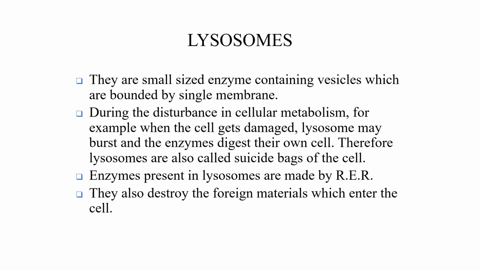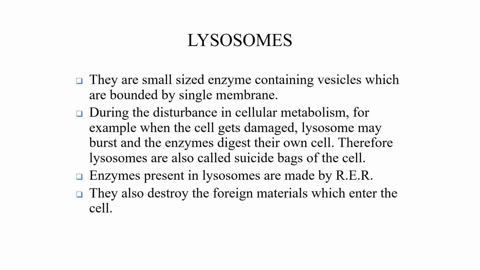Lysosomes are formed mostly from Golgi bodies. It is otherwise known as suicidal bag. Why? Because they themselves secrete the enzymes and pour them on the cell to burst, digest or kill it. Therefore, lysosomes are called what? Suicidal bag. They are smaller in size, containing vesicles bounded by single membrane.